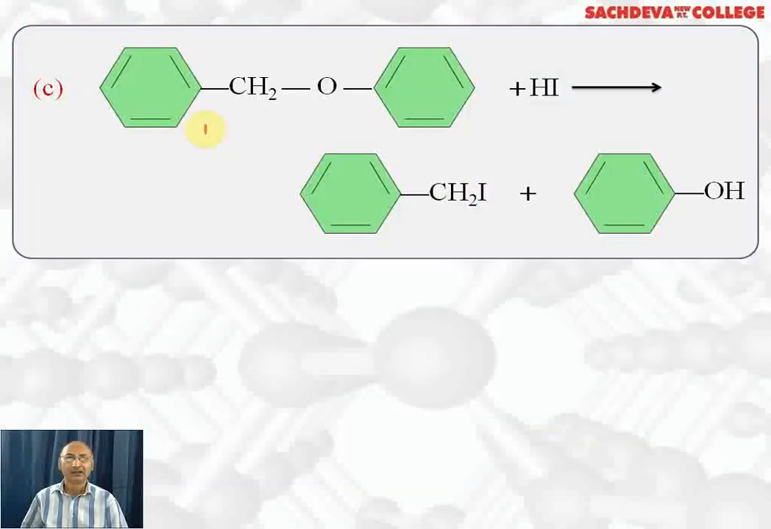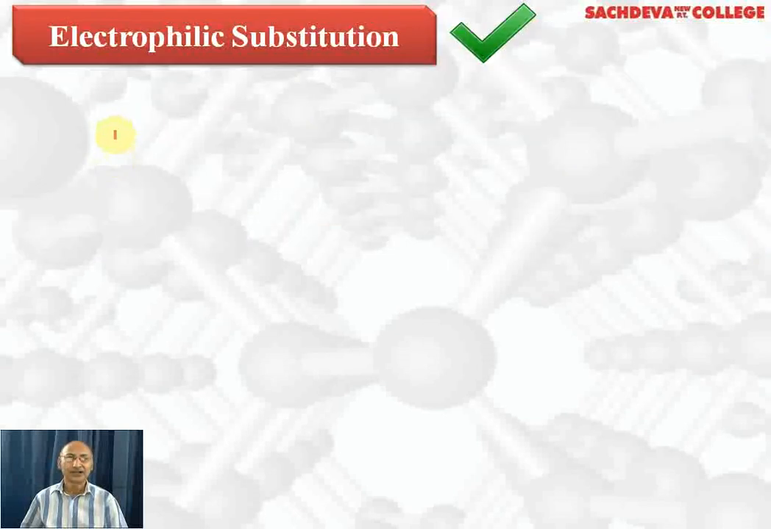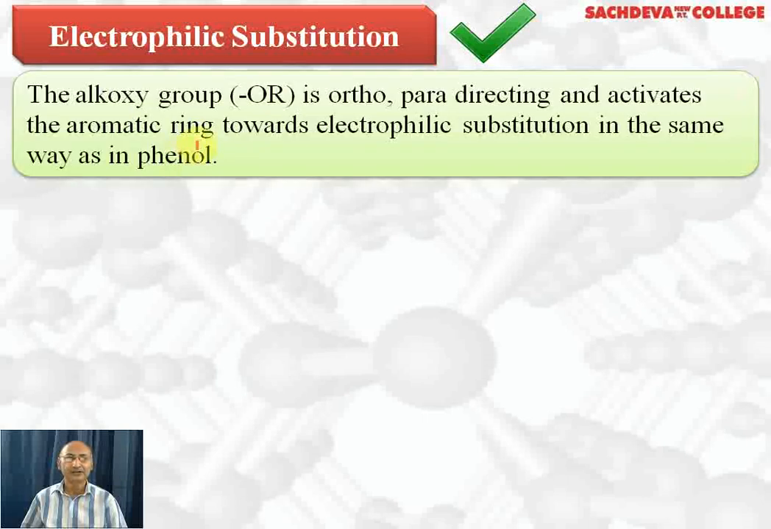Here we have got benzyl phenyl ether, so bond will break here because benzyl carbocation is stabilized by resonance, so we'll get benzyl iodide plus phenol is formed. Next, we are taking electrophilic substitution reaction.